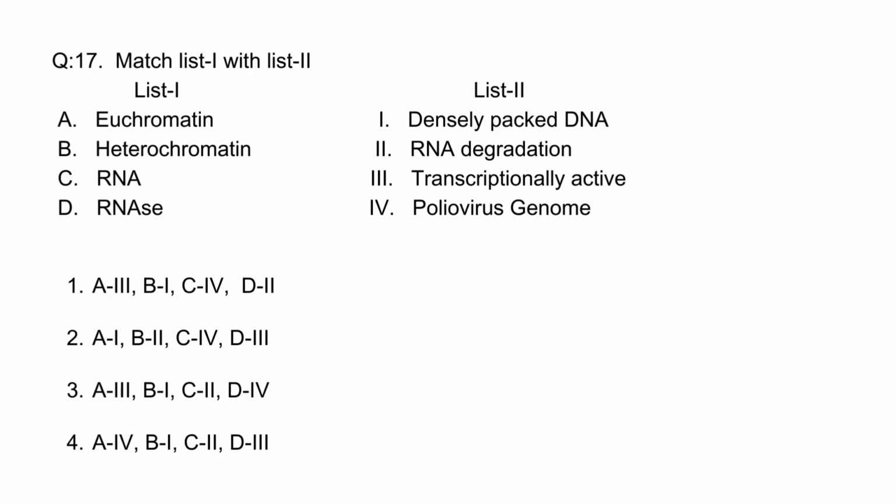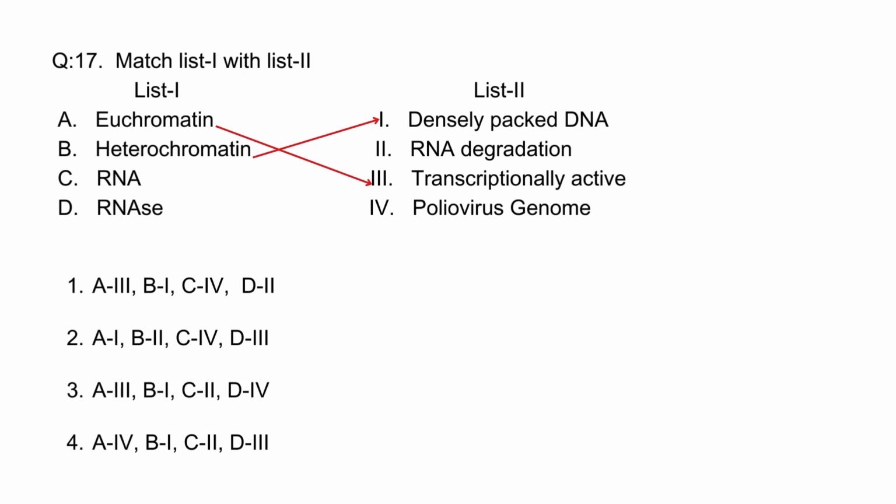Question number 17. Match list 1 with list 2. So we have to match them. Let's look at euchromatin. Euchromatin is loosely packed DNA, so it is transcriptionally active. Heterochromatin is densely packed DNA, so the correct match for heterochromatin will be 1, and for euchromatin, the correct match is 3.